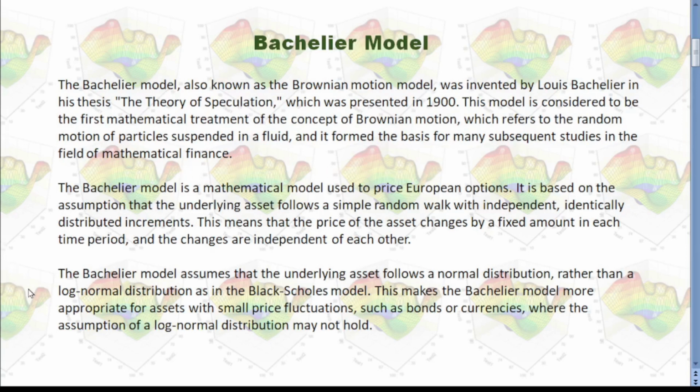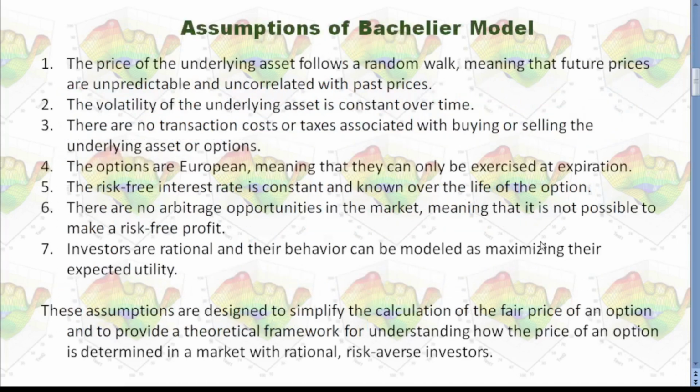finance. The Bachelier model assumes that the underlying asset follows a normal distribution rather than a log normal distribution as in the Black Scholes model. Let's take a look at the assumptions of Bachelier model.